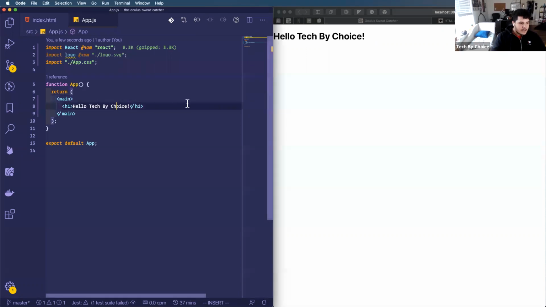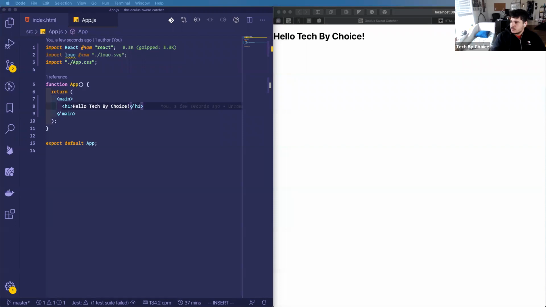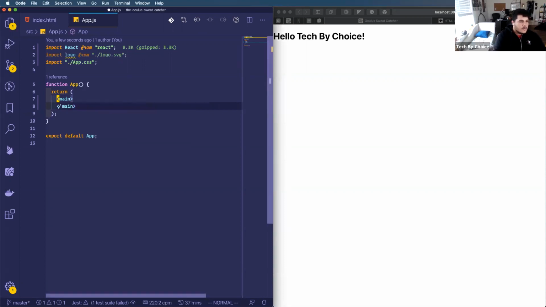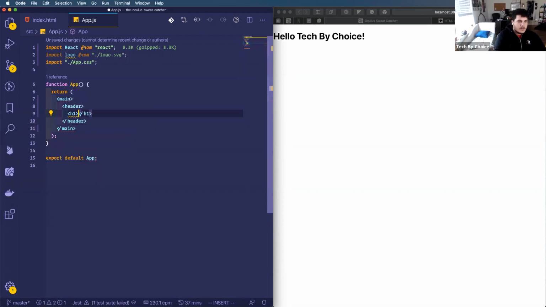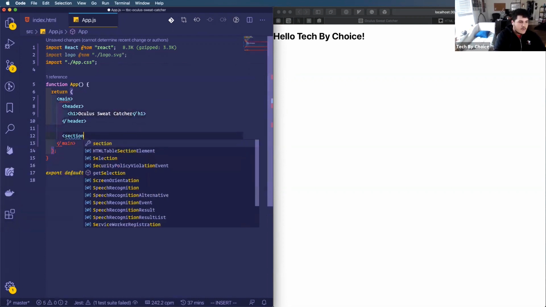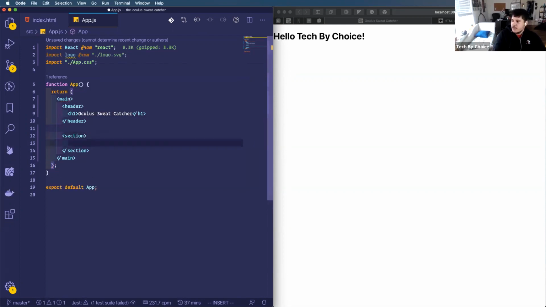So in that same vein, I am going to write a header component. I'm going to write the title for my page. And now I'm going to open up a section. In this section, I'm cheating and seeing the content over here. I'm going to use an H2 to give this section a new definition.